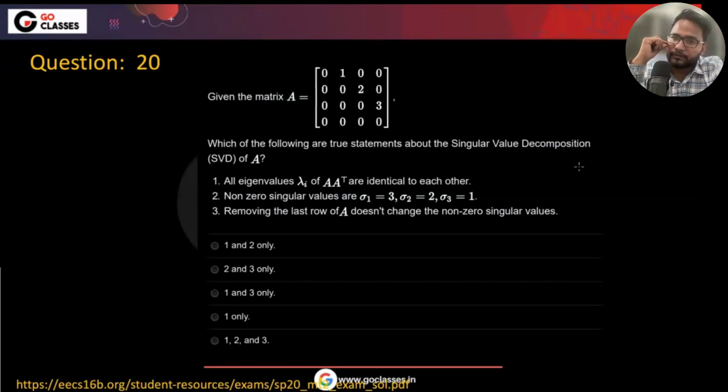Just think about it. Yes is saying the eigenvalues are 9, 4, 1 or something like this.